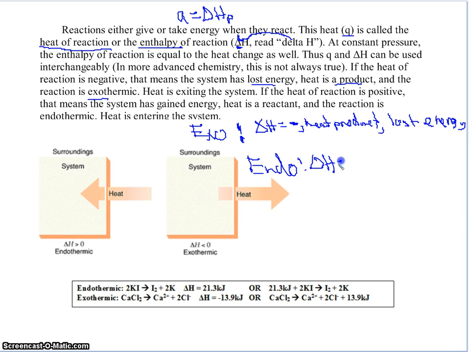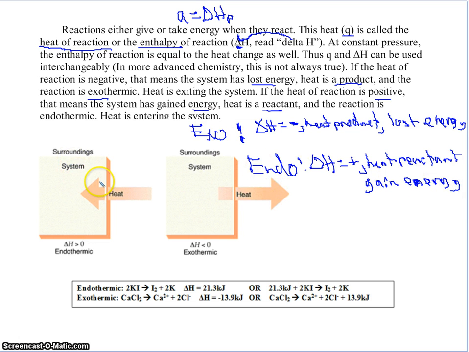Delta H equals, no, I should read it. If the heat of reaction is positive, that means the system gained energy. Heat's a reactant. Reaction is endothermic. Heat is entering the system. So delta H equals positive, heat reactant, gain energy. That's endothermic.